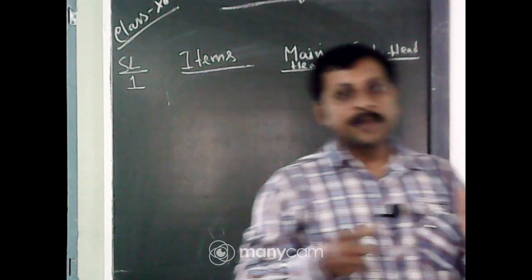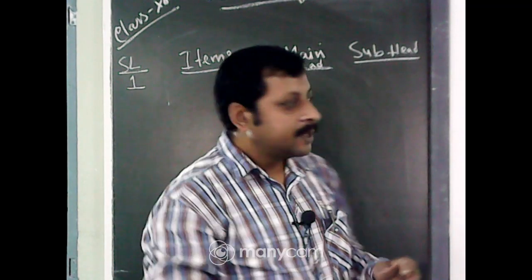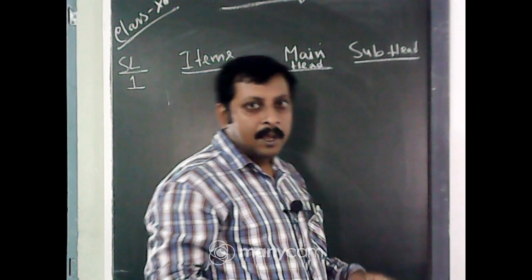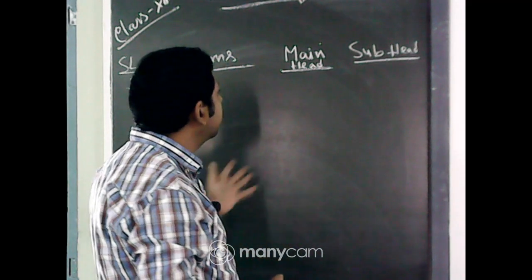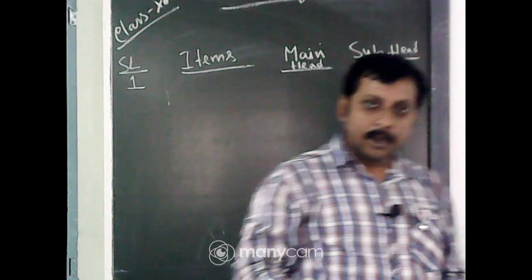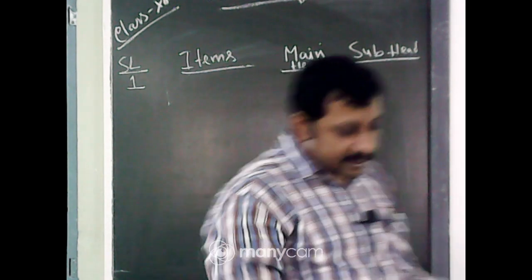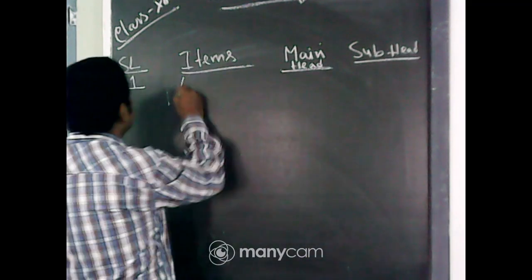One of the questions I have picked up from your NCERT book. Some items are given, and for these items you have to say which head each item comes under, in the case of the balance sheet or in the case of the profit and loss statement. Now the first item is loose tools. What are loose tools?